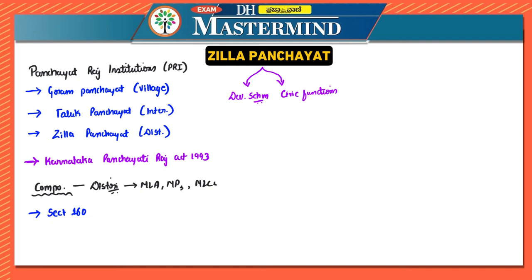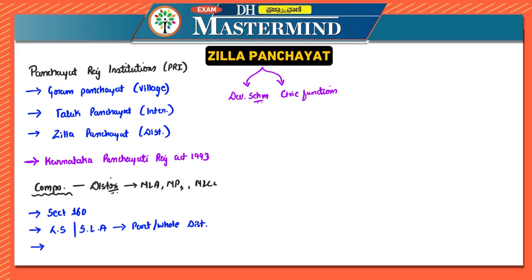The members of the House of the People or Lok Sabha, and members of state legislative assemblies who are representing part or whole of the district, are members of Zilla Panchayat. So members of Lok Sabha and state legislative assembly who represent either a part of that particular district or the whole of it, and whose constituencies lie within that district, are members of this Zilla Panchayat.